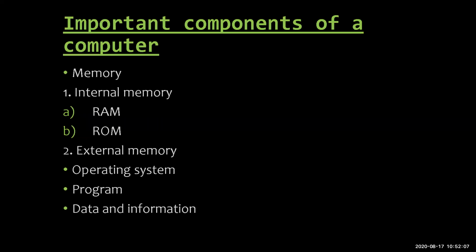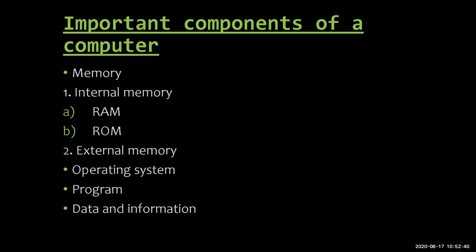Then we will see the important components of a computer. The first one is memory, then operating system, program, data, and information. Now what is memory? Memory is the place for storing data obtained from the input and also the solution or answer generated by the computer. Whatever data we are entering in the computer is stored in the memory.